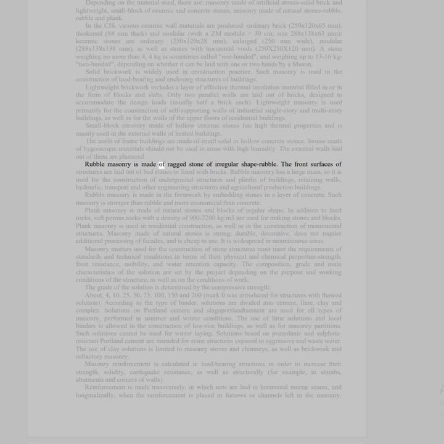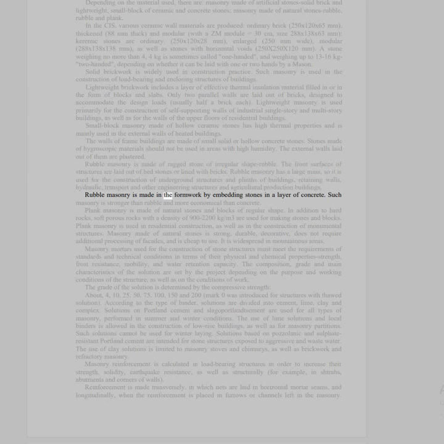Rubble masonry is made of ragged stone of irregular shape, rubble. The front surfaces of structures are laid out of bed stones or lined with bricks. Rubble masonry has a large mass, so it is used for the construction of underground structures and plinths of buildings, retaining walls, hydraulic, transport and other engineering structures and agricultural production buildings.